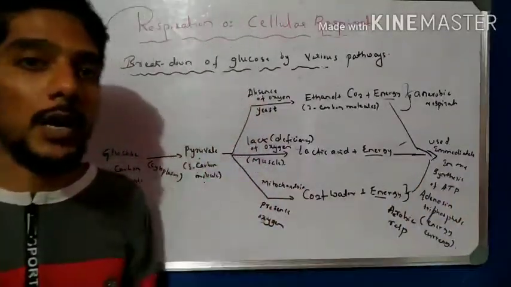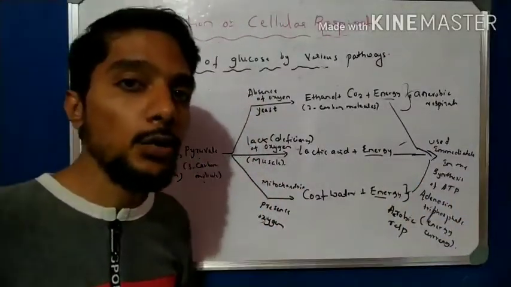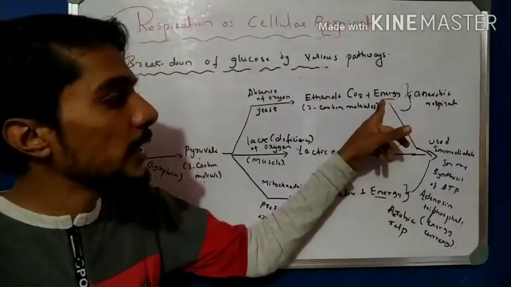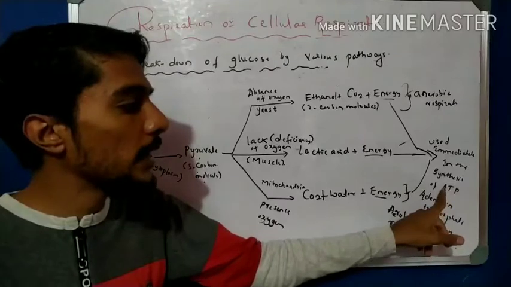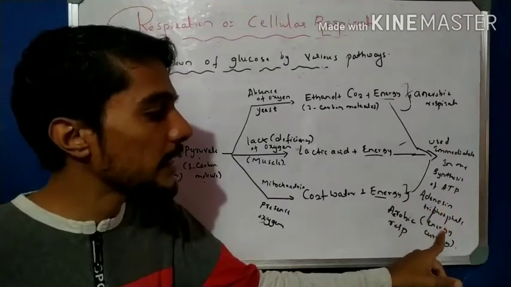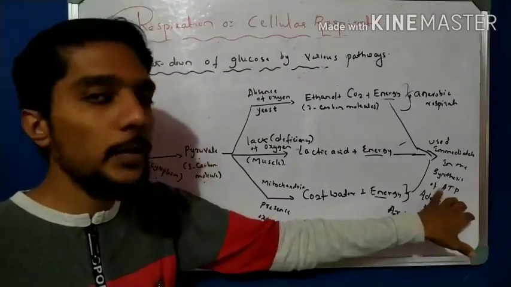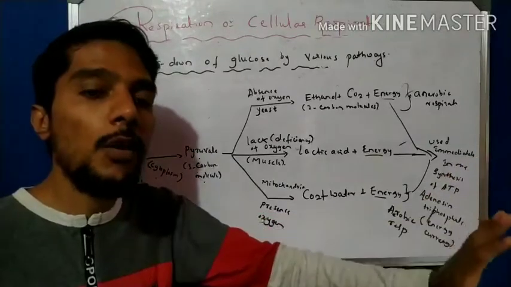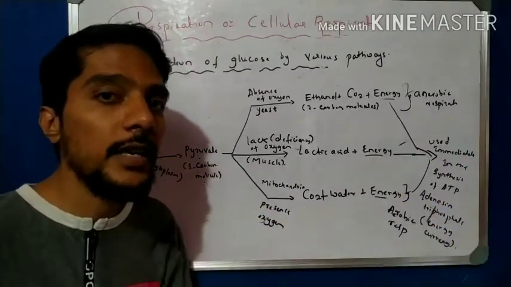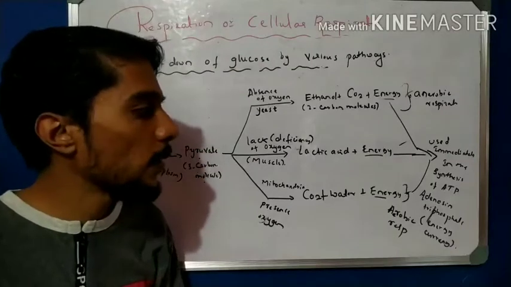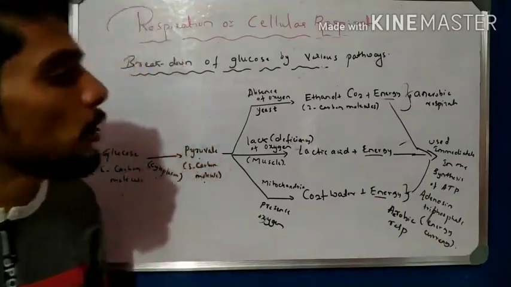We studied in lower classes that mitochondria are the powerhouse of a cell. So this energy is used immediately for ATP, that is adenosine triphosphate, the energy currency. This ATP is stored in the form of energy in the mitochondria. That is why mitochondria are called the powerhouse of a cell. So these are very important points you have to remember.